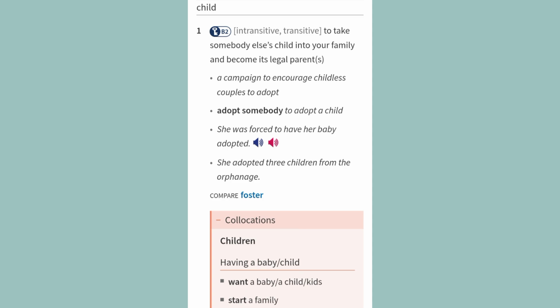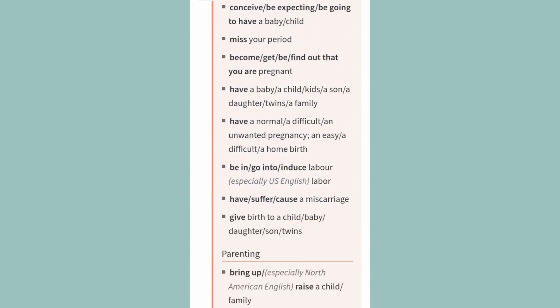Collocations. Children. Having a baby, child. Want a baby, a child, kids. Start a family. Conceive, be expecting, be going to have a baby, child. Miss your period. Become, get, be, find out that you are pregnant. Have a baby, a child, kids, a son, a daughter, twins, a family. Have a normal, a difficult, an unwanted pregnancy.